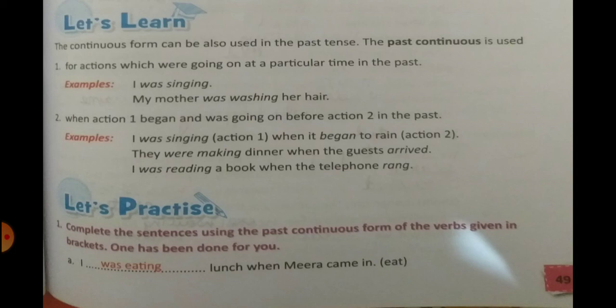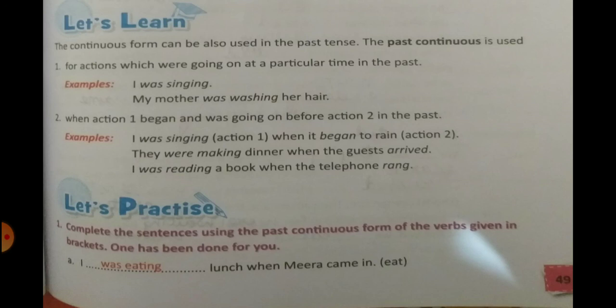The past continuous is used, number 1, for actions which were going on at a particular time in the past. So when we talk about an action that has already taken place in the past, we use the past continuous tense. Now the examples are: I was singing. My mother was washing her hair. These actions are already done. It is not taking place anymore.